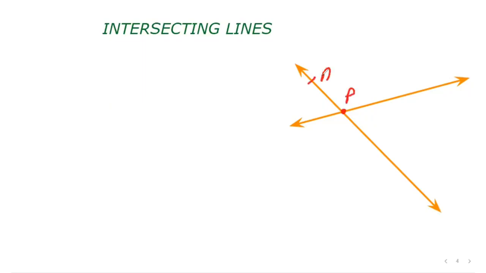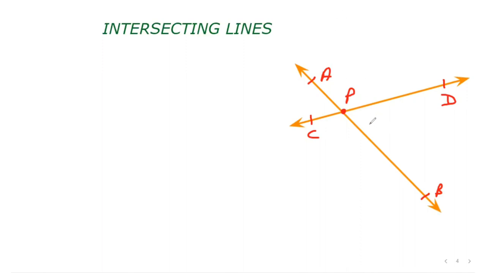Suppose AB and CD are the two intersecting lines. Now they are meeting at point P, right? I hope you have understood this. So here AB and CD are the two intersecting lines.